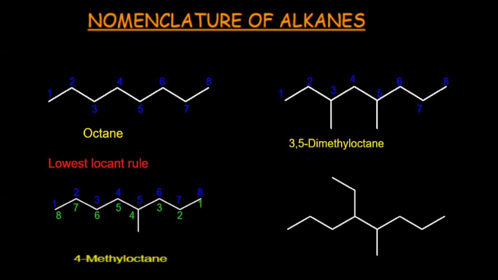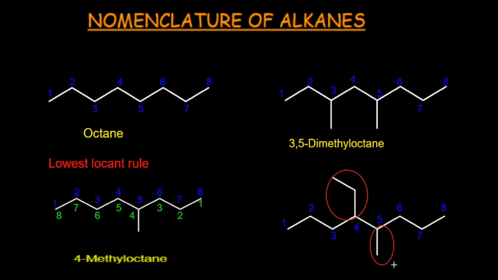Now consider another example. In this molecule, this would be the longest chain. Number this chain. 1, 2, 3, 4, 5, 6, 7, 8. Now move toward the substituent. At 4th position, there is a two carbon extension, and in fifth position there is a single carbon extension.